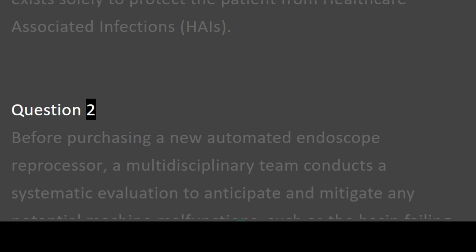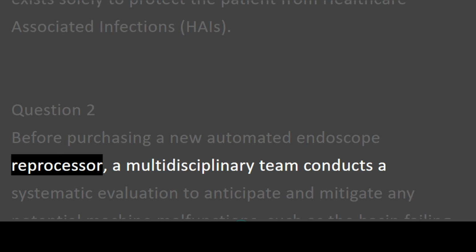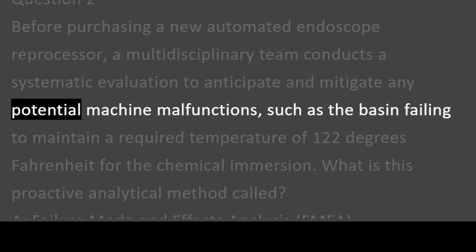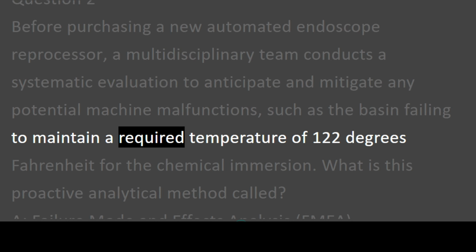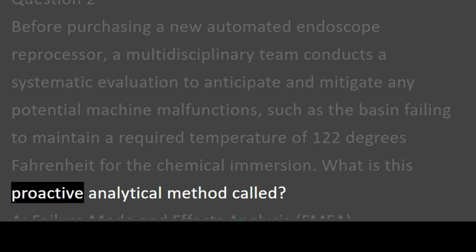Question 2. Before purchasing a new automated endoscope reprocessor, a multidisciplinary team conducts a systematic evaluation to anticipate and mitigate any potential machine malfunctions, such as the basin failing to maintain a required temperature of 122 degrees Fahrenheit for the chemical immersion. What is this proactive analytical method called?